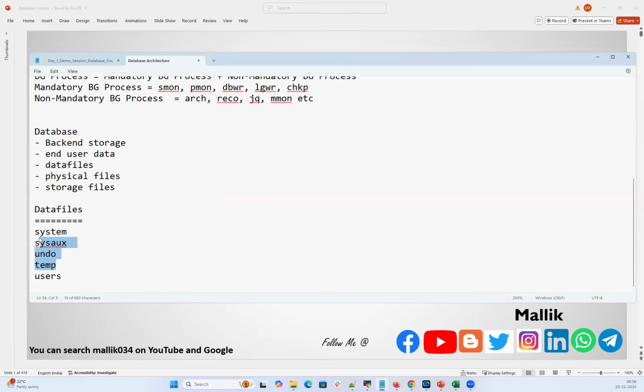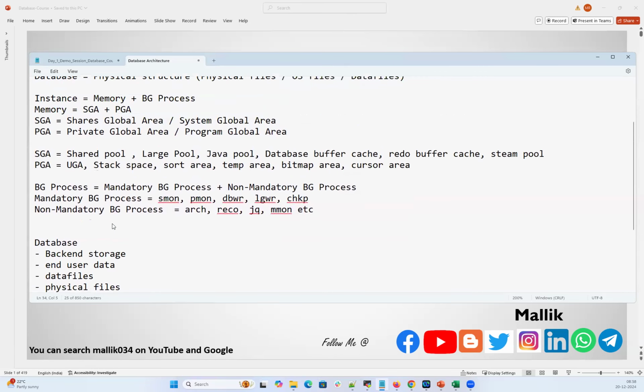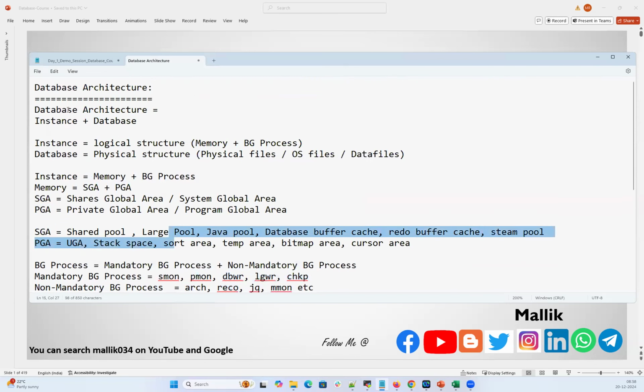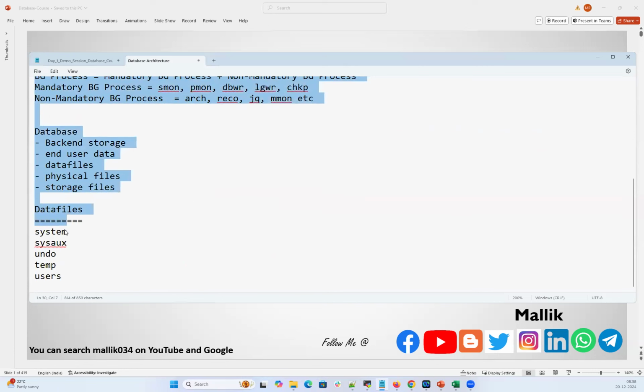They'll ask about each of these questions on this instance or the database level, or this background process level, or this memory level, or they will ask you to brief about database architecture. Again, each of these topics, if I start explaining it, is going to take 5 to 10 minutes. So that will not be enough for 1 or 2 days. So this is your entire database architecture.